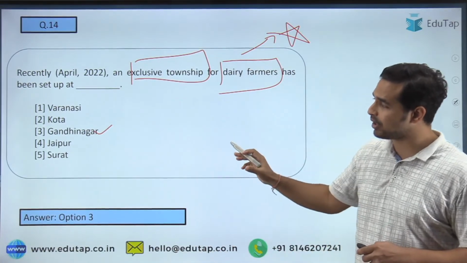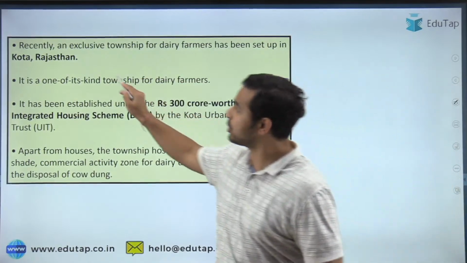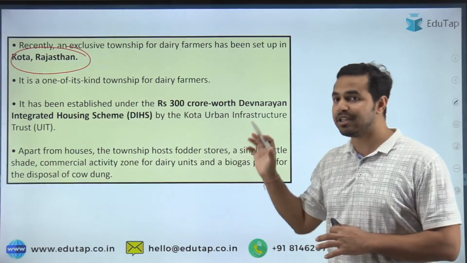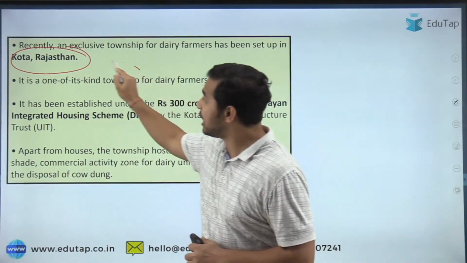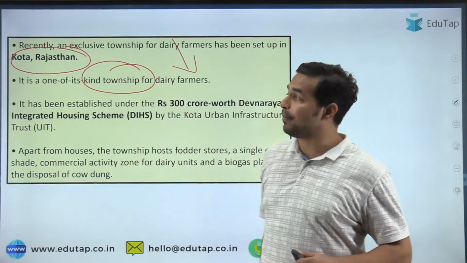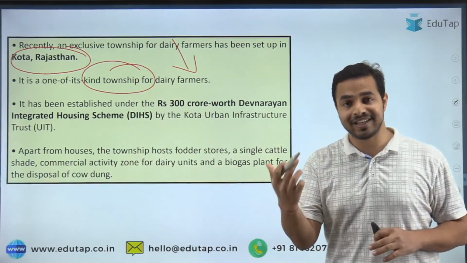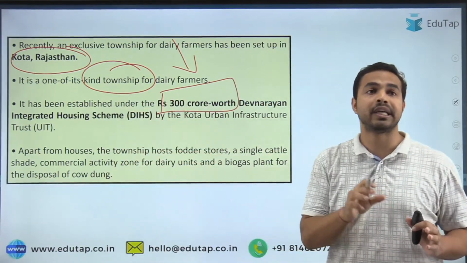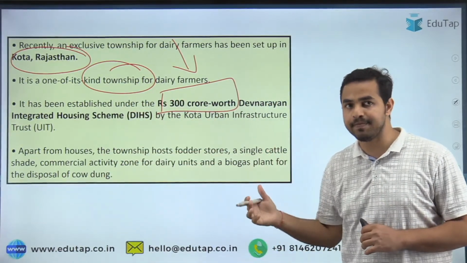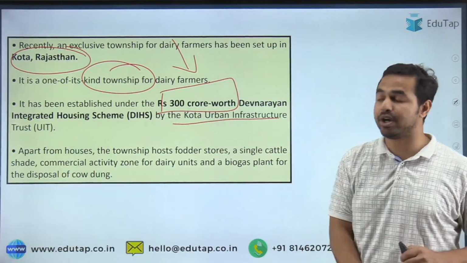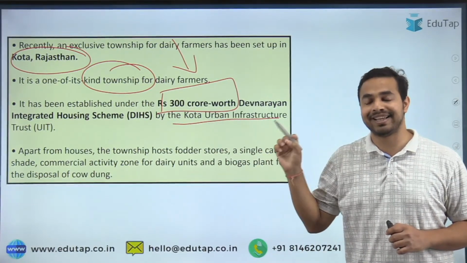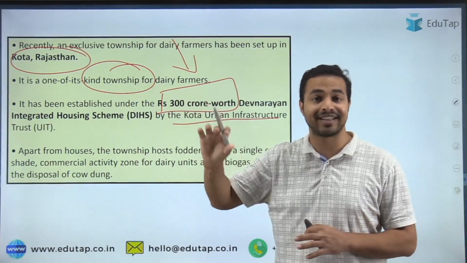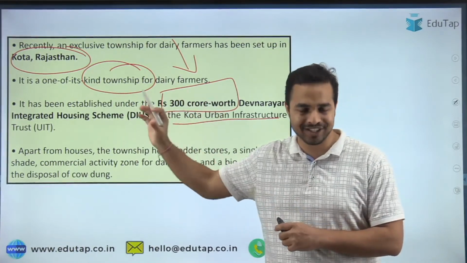See guys, option 3 is not the right answer. The right answer here is Kota, Rajasthan. There is some technical error here. So Kota, Rajasthan is absolutely the right answer for this particular question, and it is one of its kind township for the dairy farmers. And at what amount has it been launched? It has been set up with an amount of 300 crore, the Dev Narayan Integrated Housing Scheme by the Kota Urban Infrastructure Trust. A very important thing that you should remember from the exam point of view is that the name of the place is Kota, Rajasthan, where this first such township has been launched.